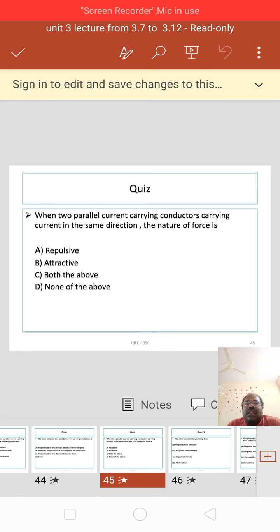When two parallel current carrying conductors carry current in the same direction, the nature of force will be A. repulsive, B. attractive, C. both of the above, D. none of the above. Correct answer is B, attractive.